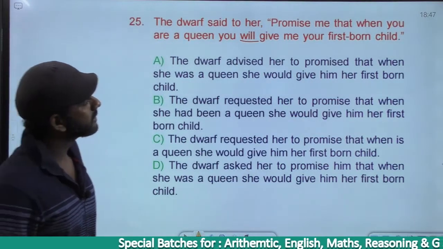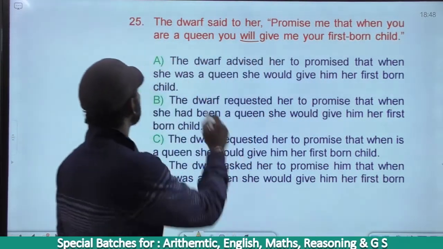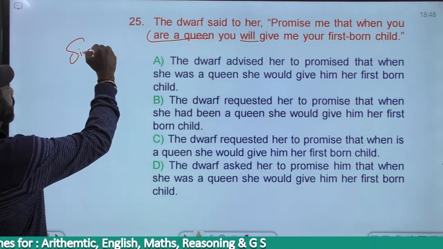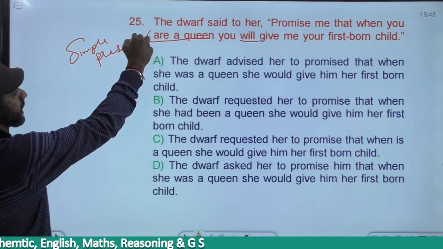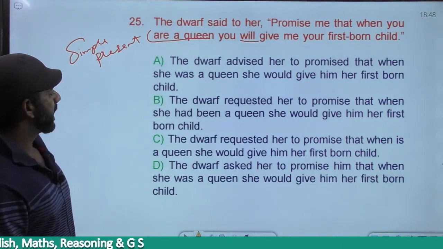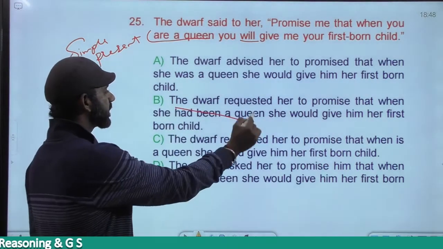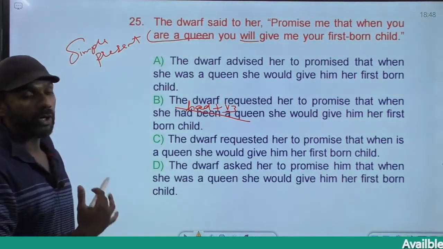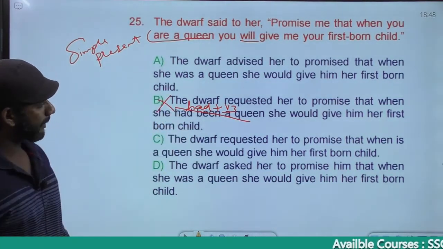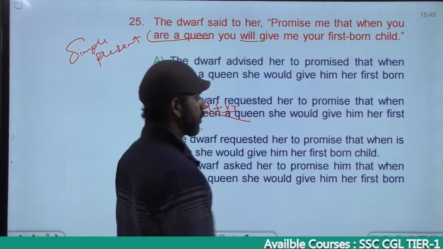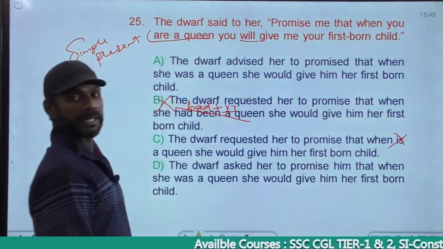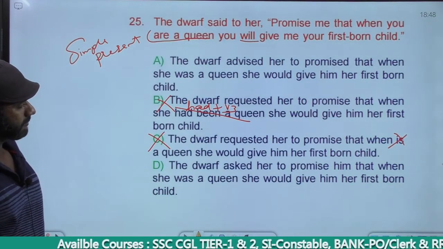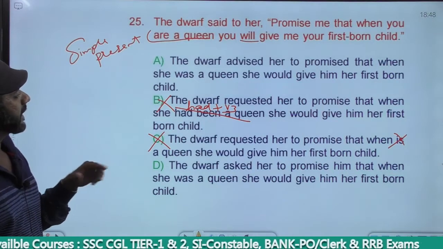When you are a queen is simple present, and as per the rule, simple present becomes simple past. Based on that, had been a queen is eliminated. Had been is had plus V3, past perfect. We want simple past, eliminated. C is eliminated. When she is a queen is simple present. We want simple past, eliminated. Fine. Now we have two options left, B and D.